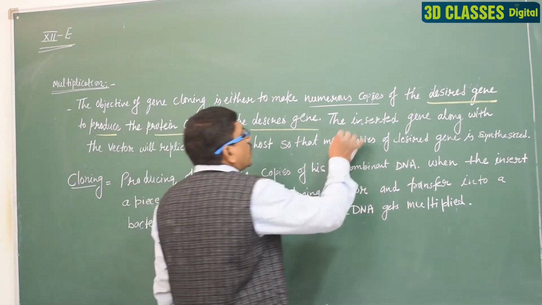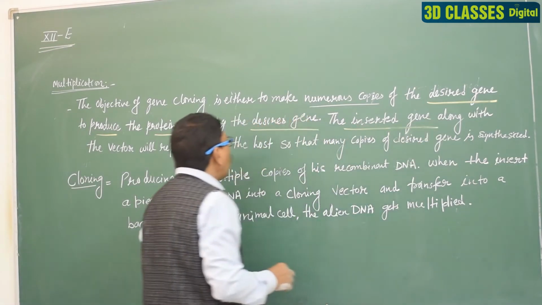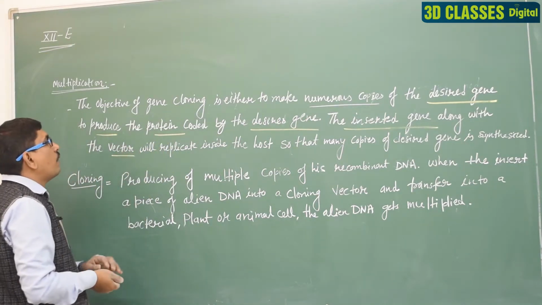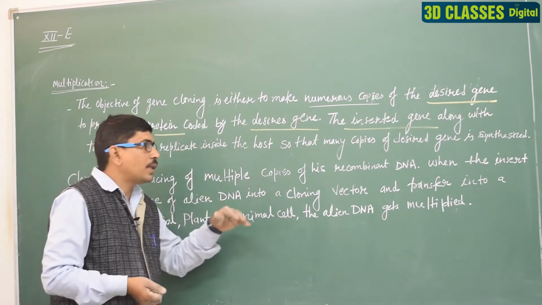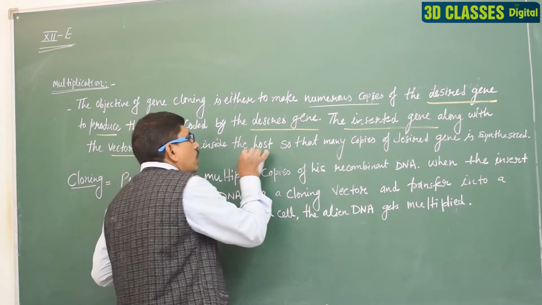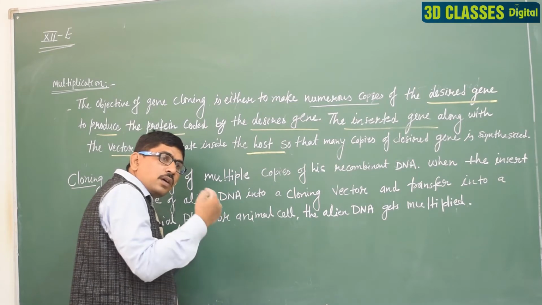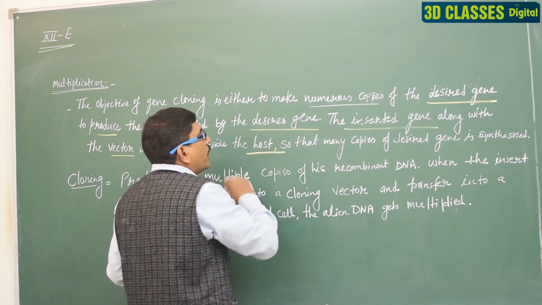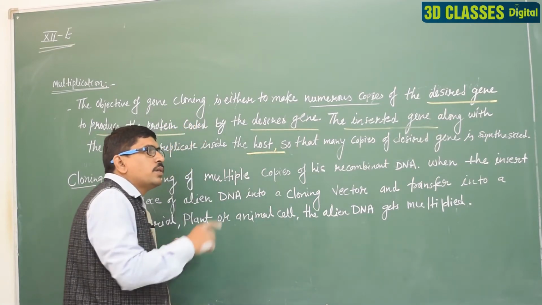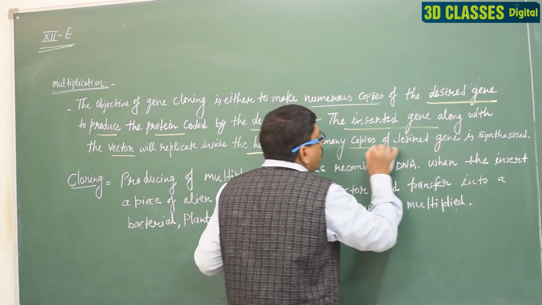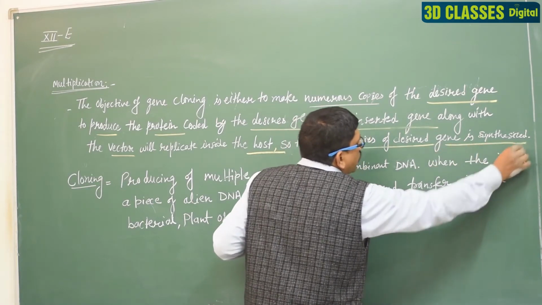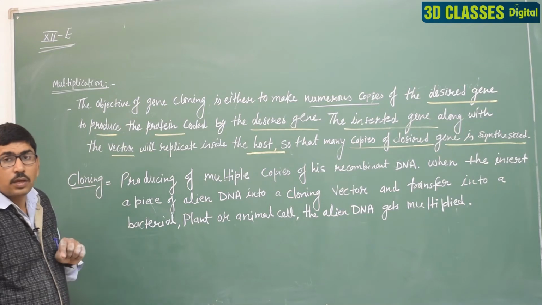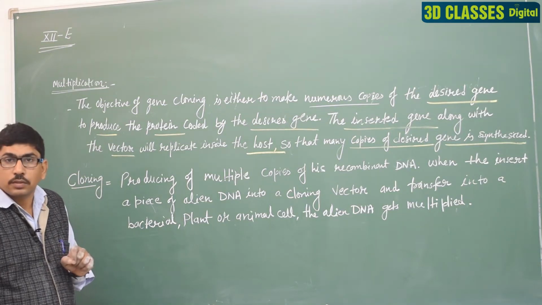The inserted gene along with the vector, meaning rDNA, will replicate inside the host cell, generally the E. coli cell, so that many copies of the desired gene are synthesized. Clear? That is known as the multiplication.